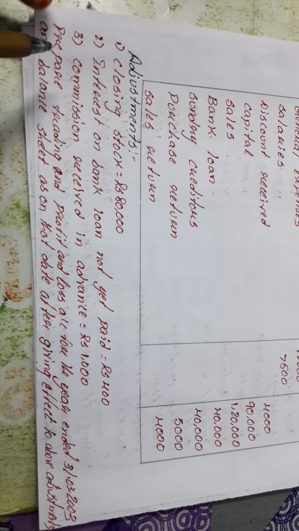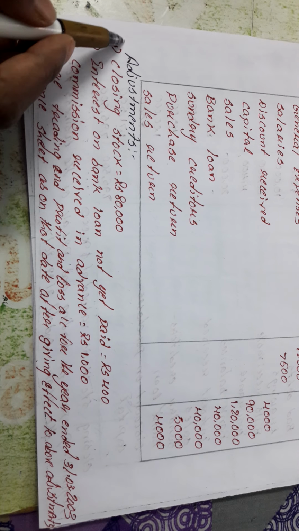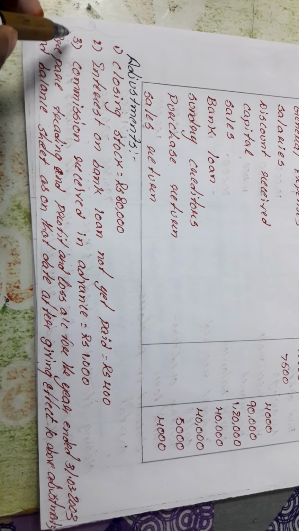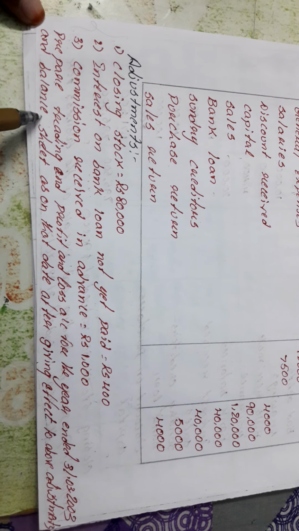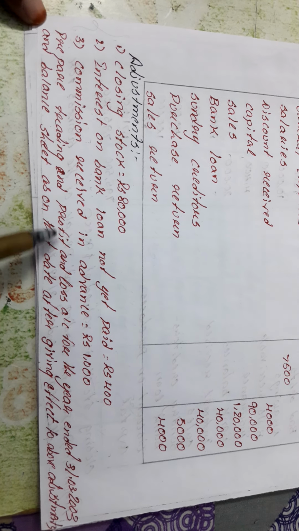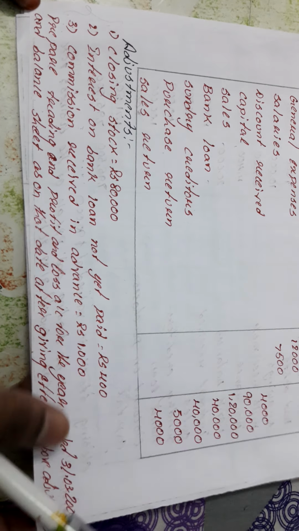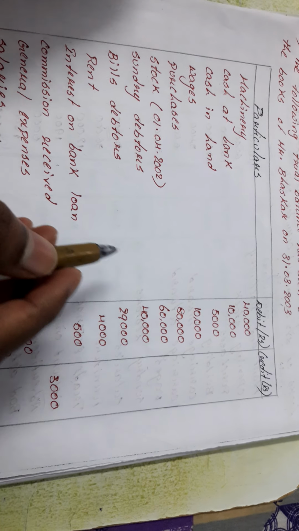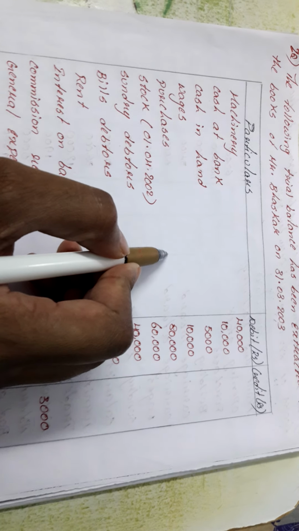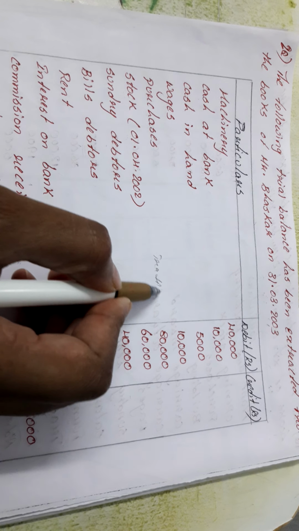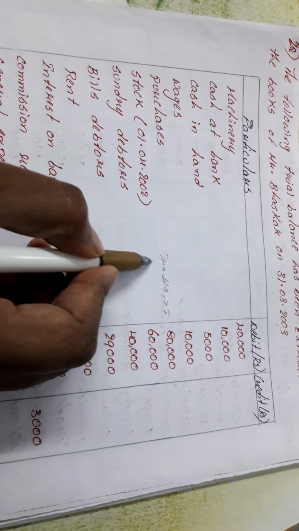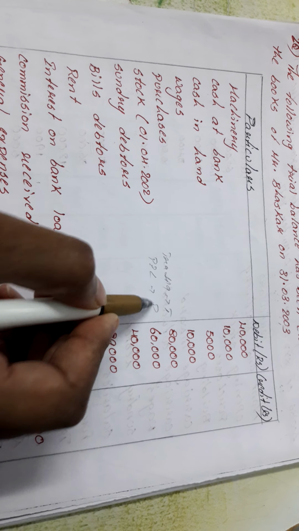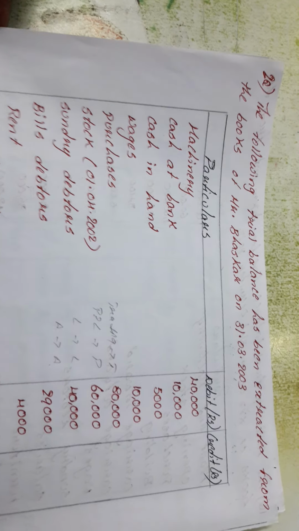So they have clearly said in the question that after giving the necessary adjustments, we have to prepare a balance sheet along with a trading and profit and loss account. First, we will try to segregate what comes under profit and loss account, what comes under trading account, and what comes under liability. If it is of the trading account, use the letters T; if it comes under profit and loss account, use P; if it comes under liability, use L; if it comes under asset, use A. Okay, we'll try to do it now.